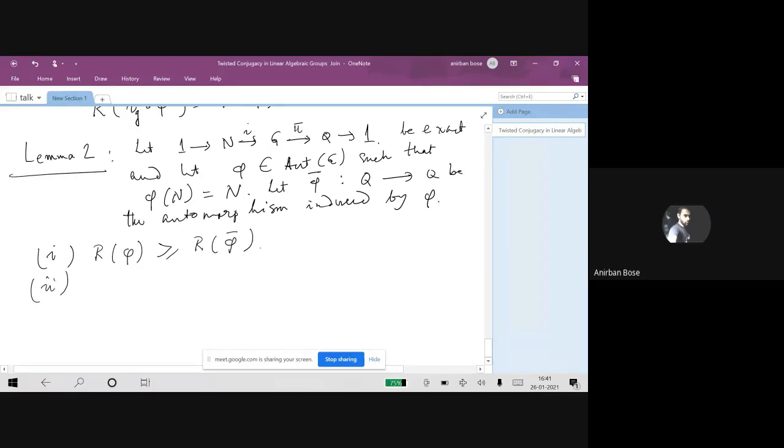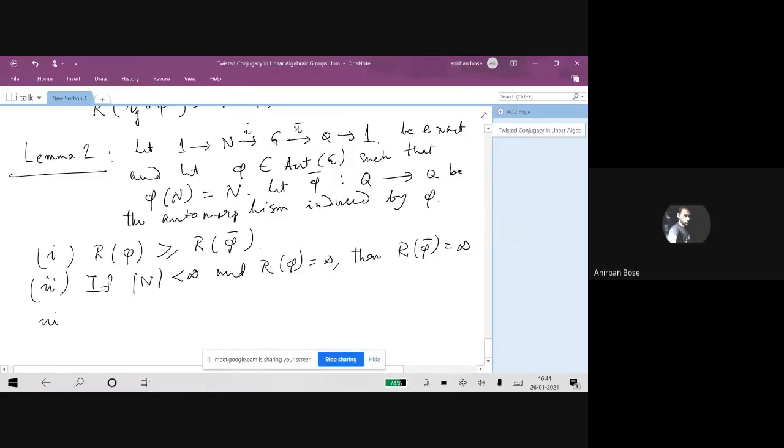The next thing is, if we assume that the subgroup N is finite, and R of phi is infinity, then we can say that R of phi bar is also infinity. Which means that if N is finite and we have the R infinity information about G, then we can conclude the R infinity information about Q.